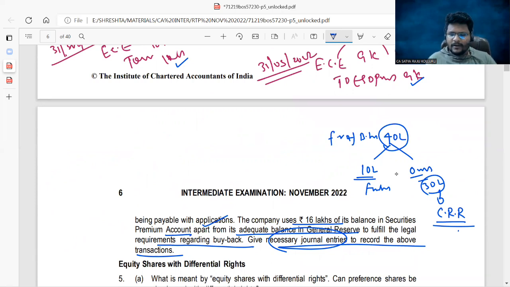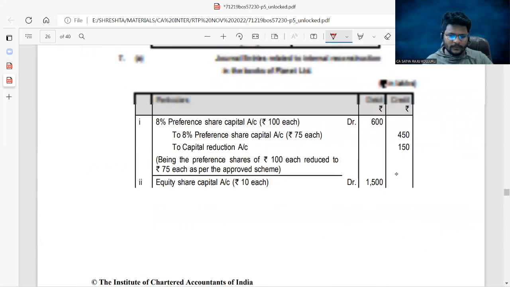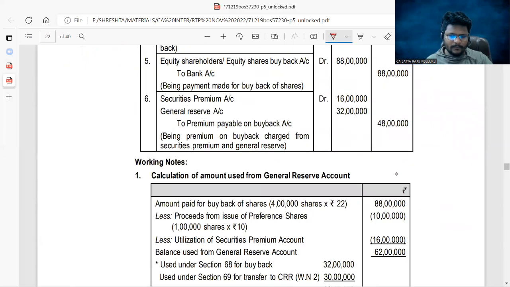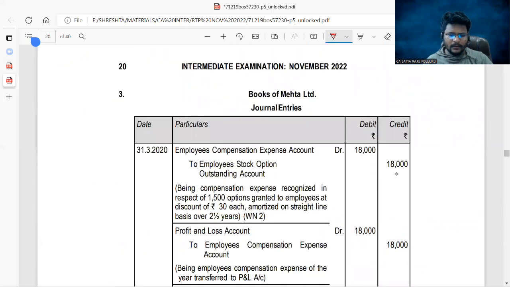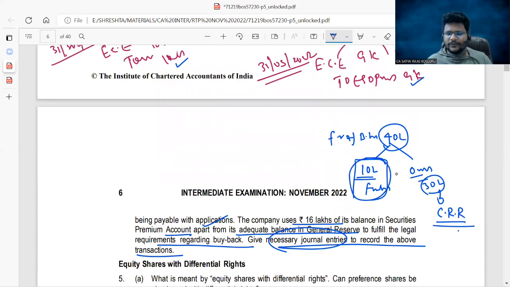Now, first of all, for this fresh issue of shares, we need to pass the journal entry. What is the entry? Bank account debit to preference share application and allotment account. That is 10 lakhs. Just a second, I'm opening that. I'm going to explain through the RTP printed solution itself. So bank account debit to 11% preference share application and allotment, then preference share application and allotment to preference share capital. This is for the purpose of fresh issue of shares.